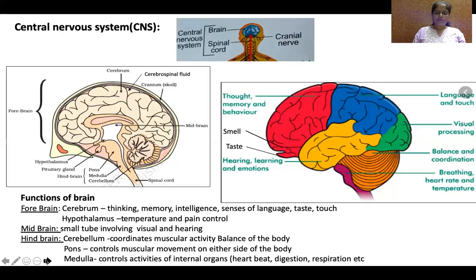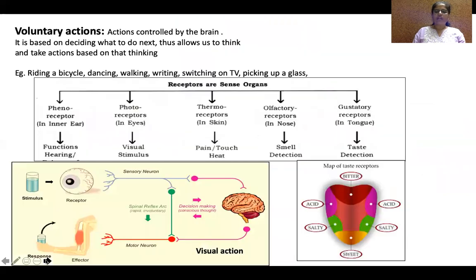Now, after knowing this brain and spinal cord, let us see, as I told earlier, the central nervous system, which contains brain and spinal cord, is involved in performing voluntary actions. Now we'll see what are voluntary actions. These actions are controlled by brain, as we have seen.